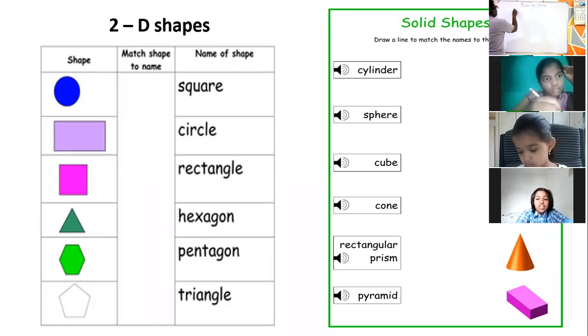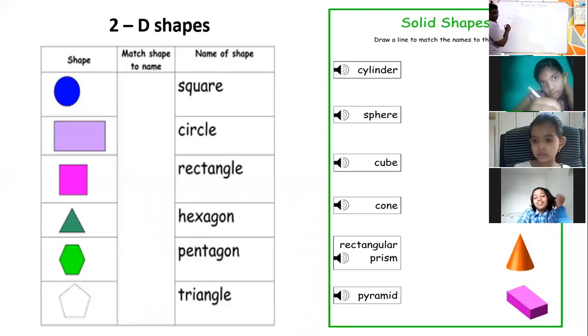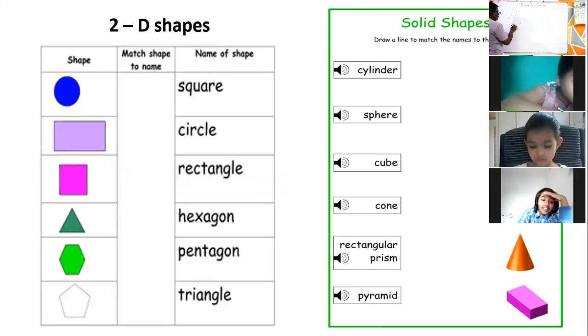Sir, my book is finished. What can I do for that? Take a new book. I don't have. My brother took it. Then buy a new one.